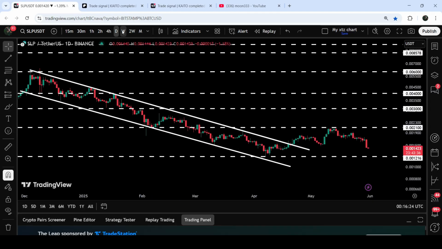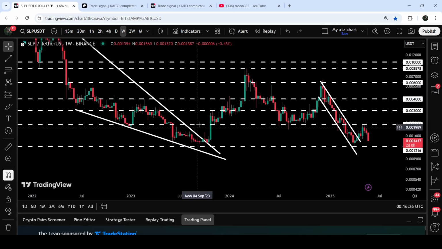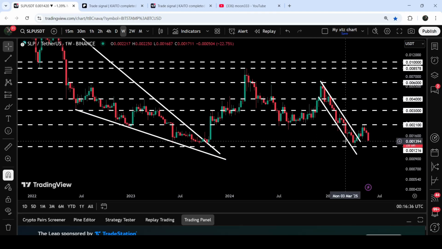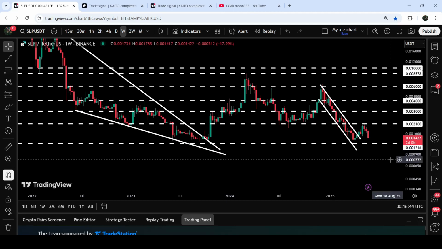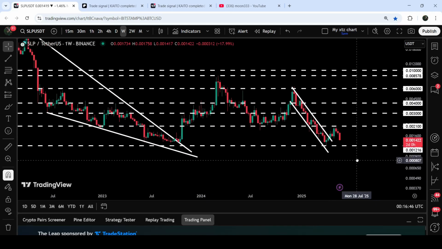Let me just show you on the 7-day time frame chart. You can see that for several months, it had been working as a support. Before that, it was also working as a support here and almost as a support here as well. Therefore, now, after the breakdown, it has flipped into a very strong resistance. And now there is a probability that the price may test once again this long-term support of $0.0012.